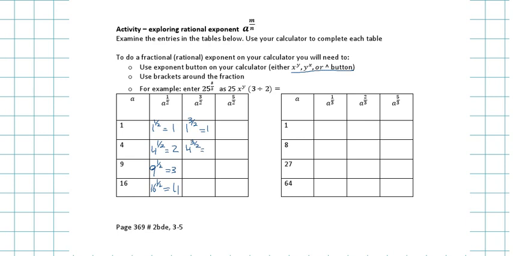How about 9 to the power of 3 over 2? 27. How about 16 to the power of 3 over 2? 64. Good. Do you notice anything?